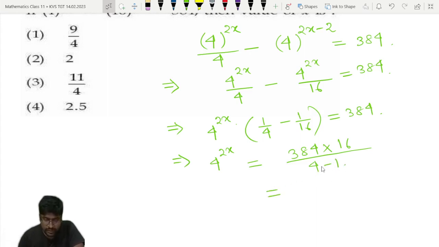So 3 will be cancelled: 3 8s are 24, 128 into 16. So 128 into 16.